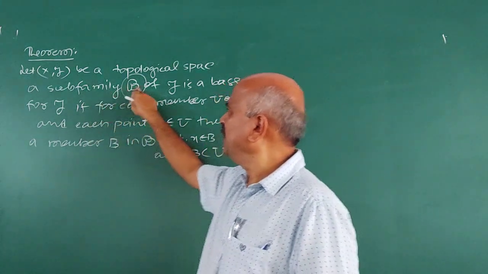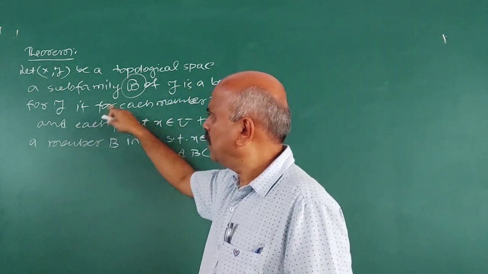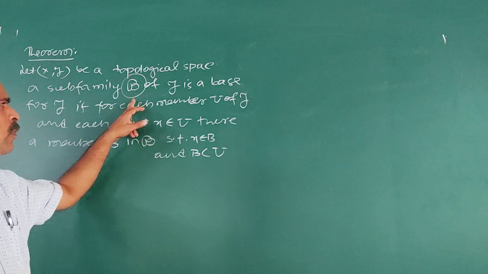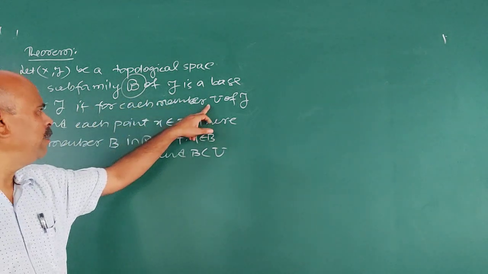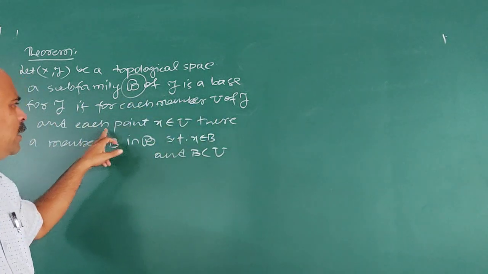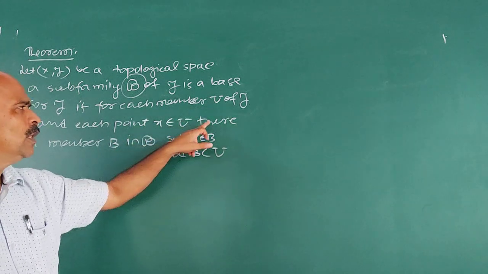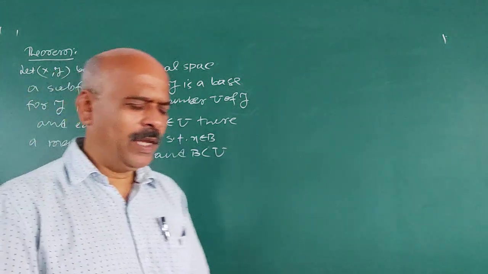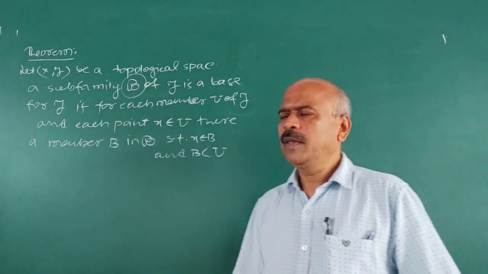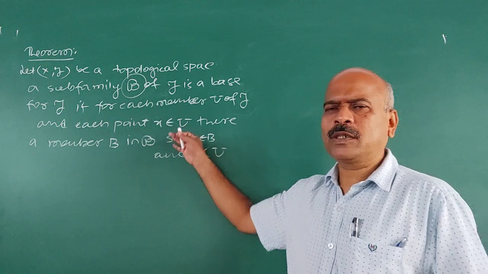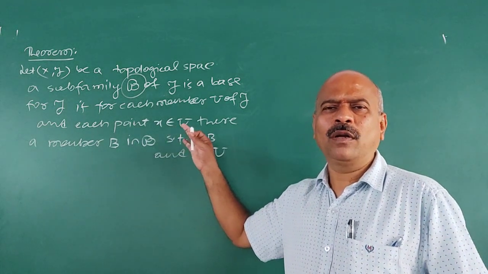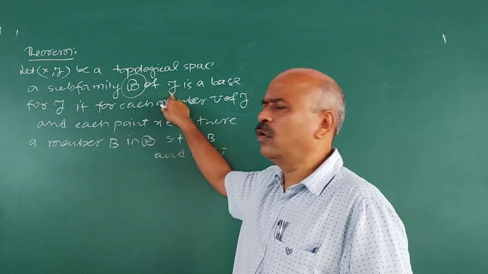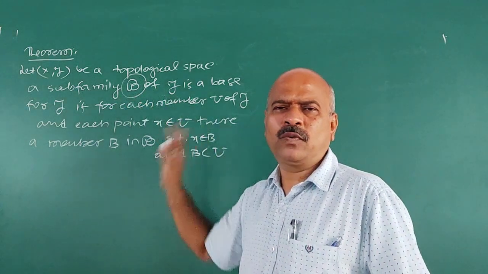(X, tau) is a topological space, B is a base for tau. Then B becomes a base for tau if for every member U of tau and each point x belongs to U, there is a member B of B such that x belongs to B and B is contained in U. This is the criteria for a family of subsets of tau to become a base for tau.